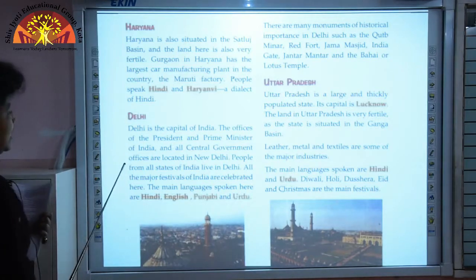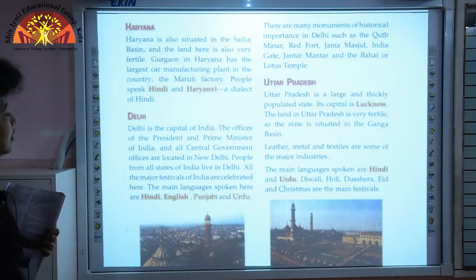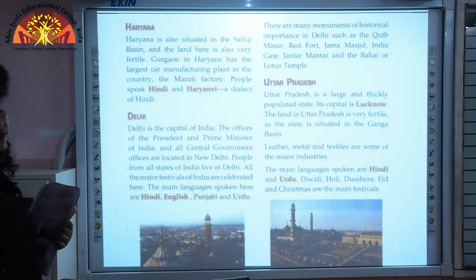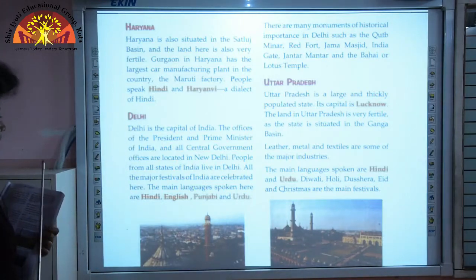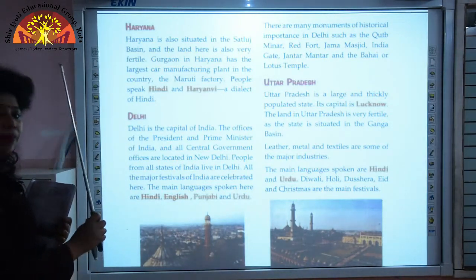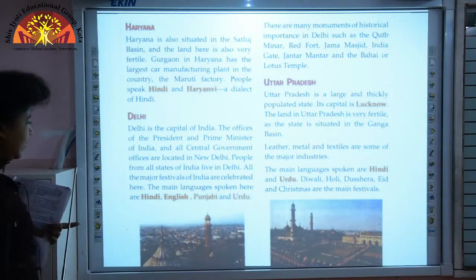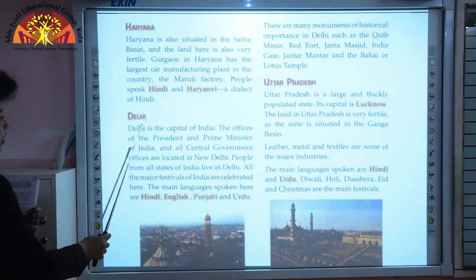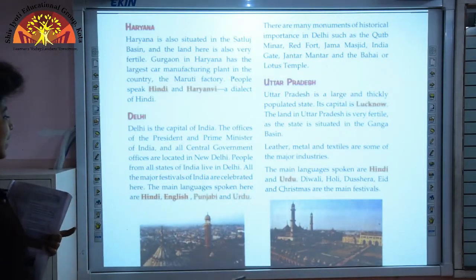Next you have Delhi. Delhi is the capital of India. The President of India, the Prime Minister of India, and all the central government offices are located in New Delhi, and people from all over our country come and live in Delhi, and because of that all major festivals are celebrated here.